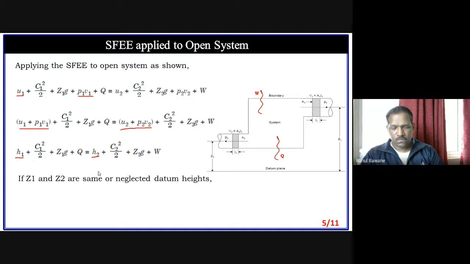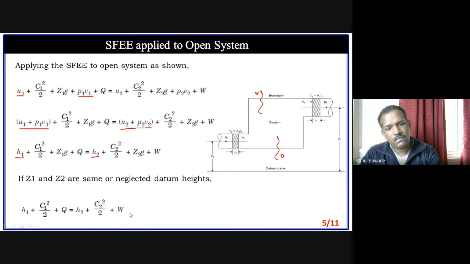Now suppose there is no height difference or a very negligible height difference. So we can neglect potential energy. Change in potential energy is negligible. In that case we can say Z1 and Z2 are almost equal, so we can neglect this term. Our equation becomes simplified without the potential energy term: H1 plus kinetic energy plus heat supplied is equal to H2, enthalpy at outlet, plus kinetic energy plus work done.